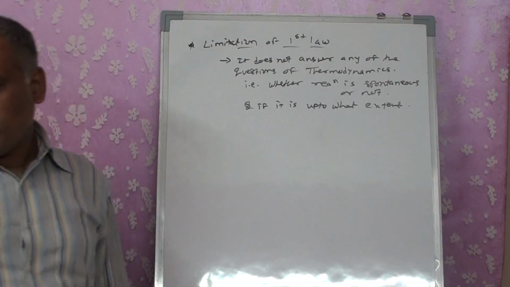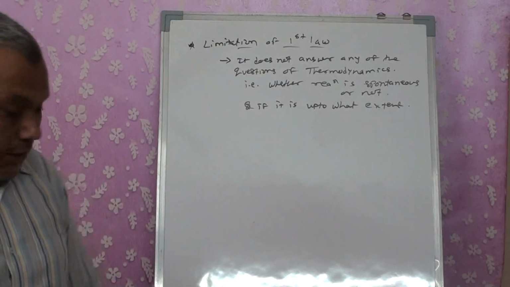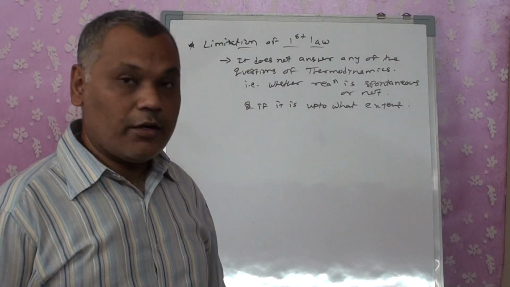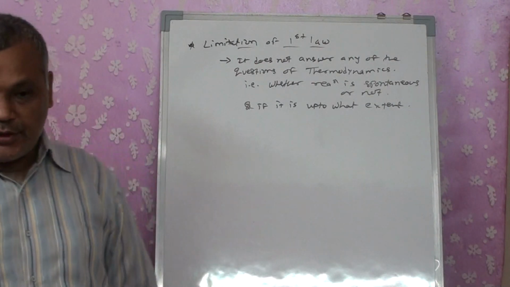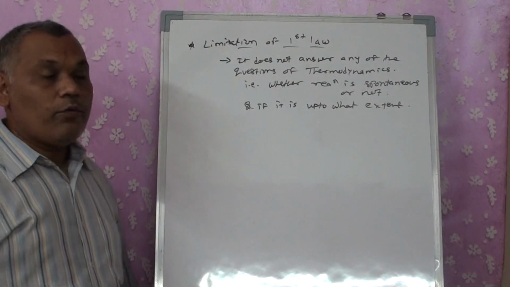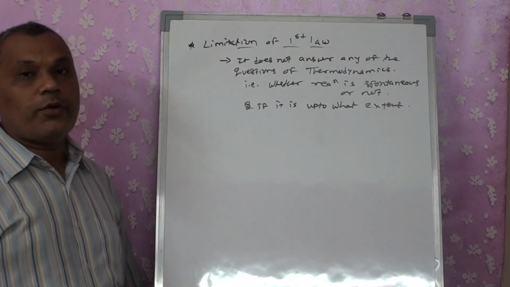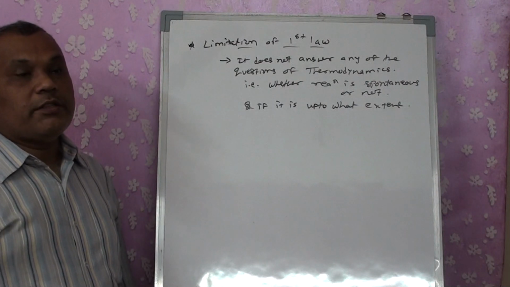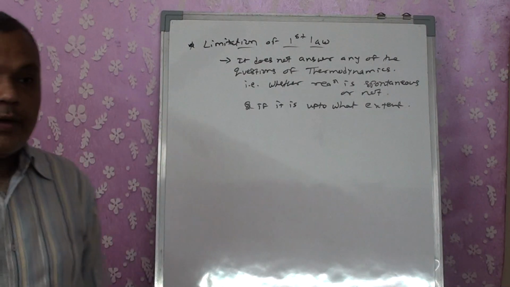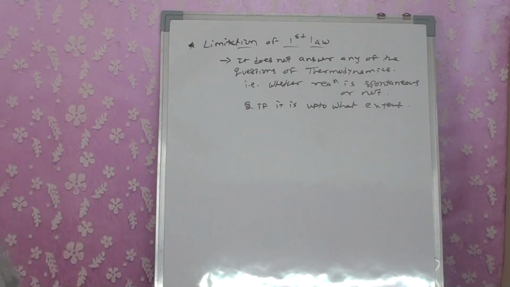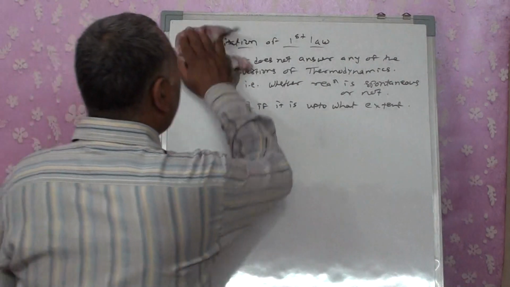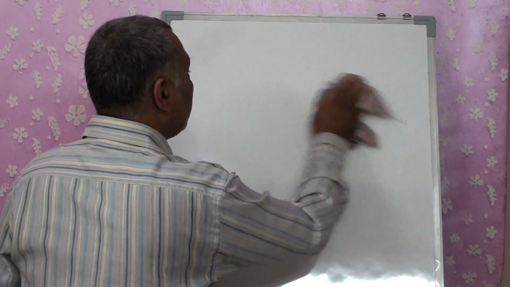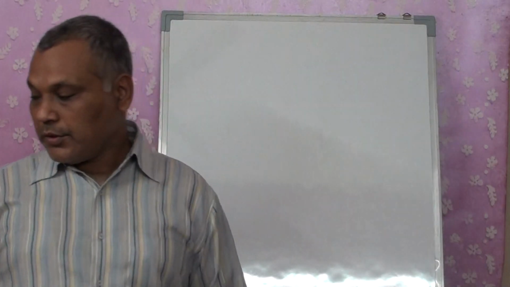Now because it was a limitation of the first law, it became necessary that we should study the second law, right? We know that thermodynamics has a total of 4 laws to be studied. So now when we come to the second law of thermodynamics, the second law is going to be studied for two different terms. The first term that we are going to come across is entropy, and the second term is free energy, right?